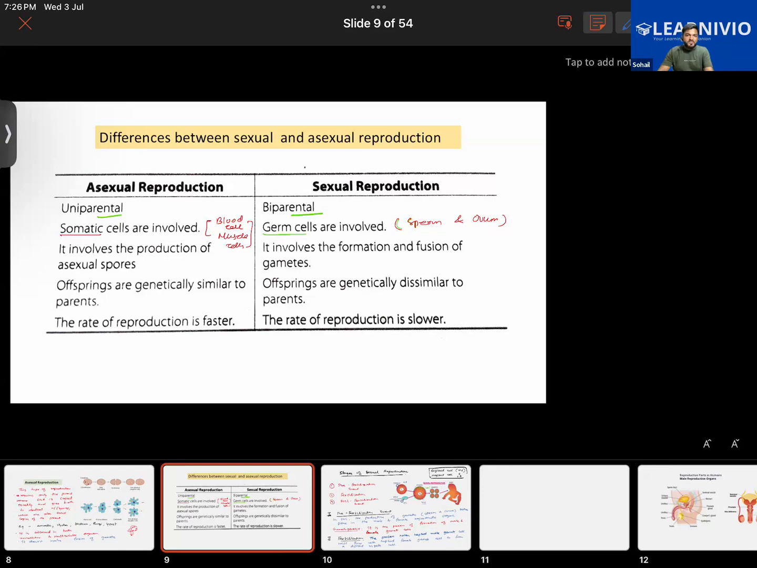Then there's one interesting question: is testosterone found in both male and female? Did you guys think about this or not? No, it's not found in females.